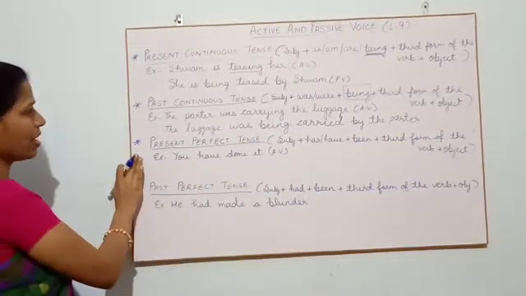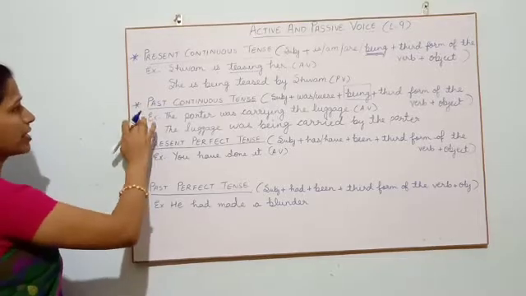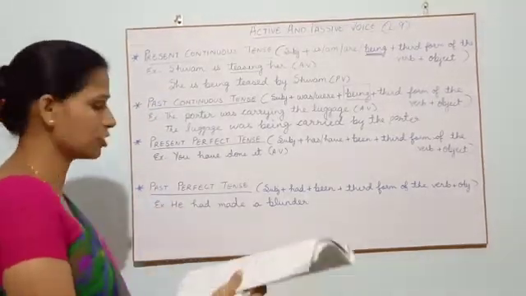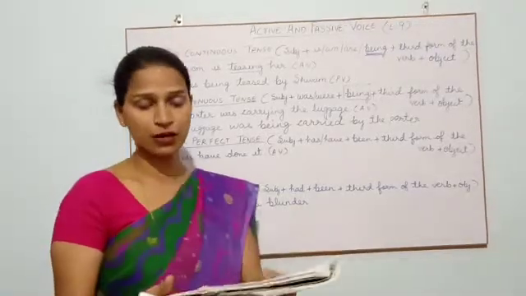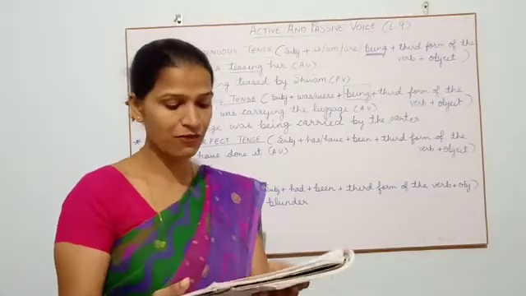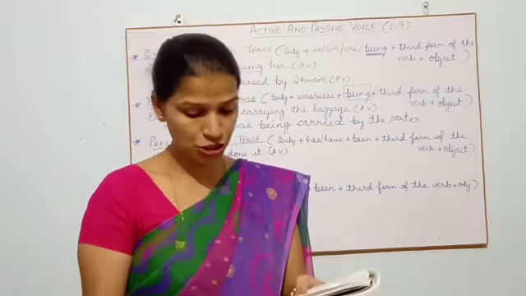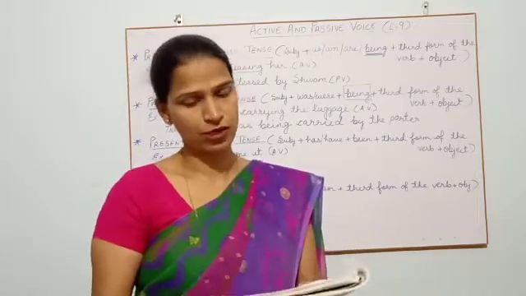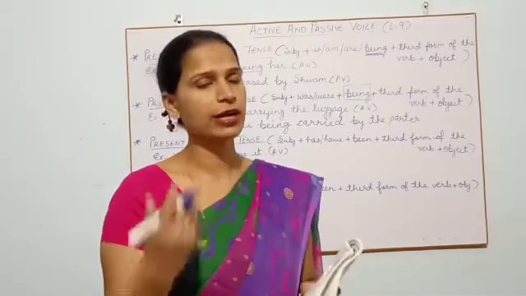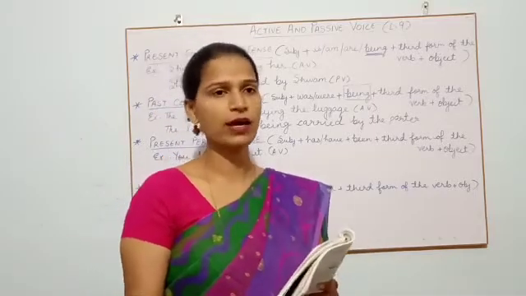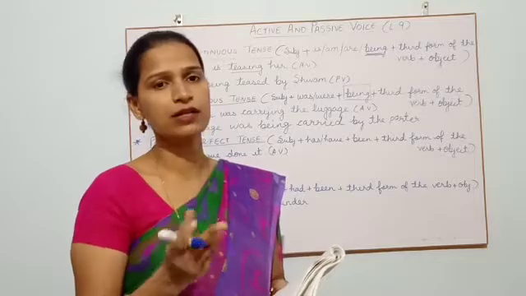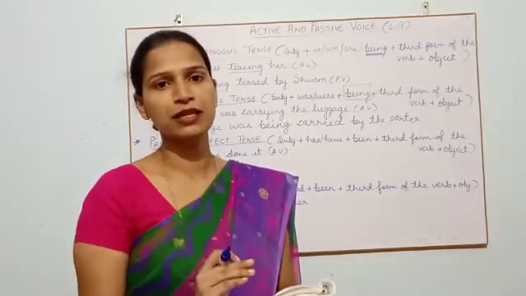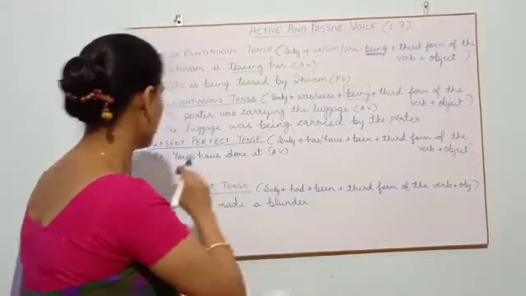Same way, we are here. Both the things we have done. Now you would be thinking, why has Nana not written future continuous? Children, it is written as a note there on page number 67. Verb in the future continuous tense cannot be expressed in the passive voice. That is why I have not written it there, and the sentences which are in the future continuous we cannot convert into the passive voice. That is why it is not given there.